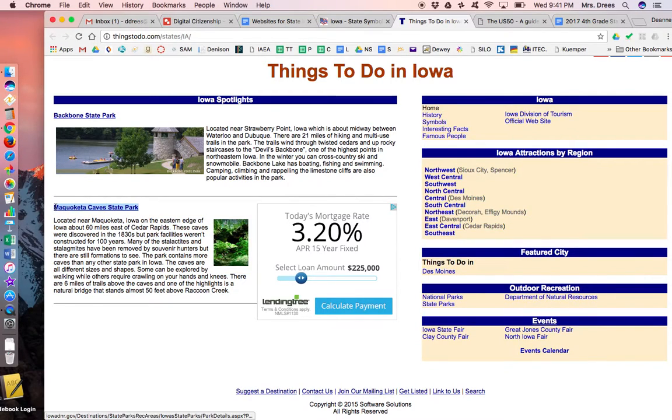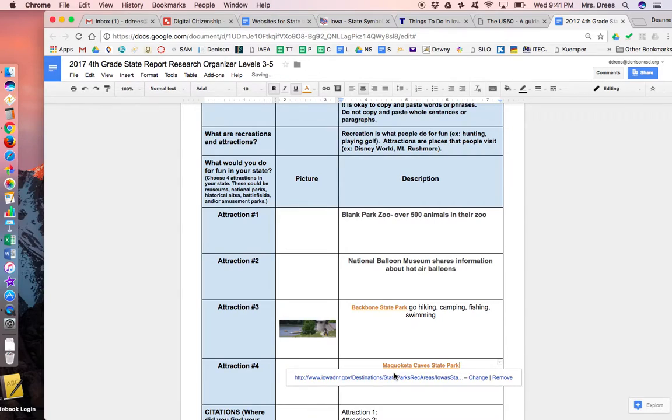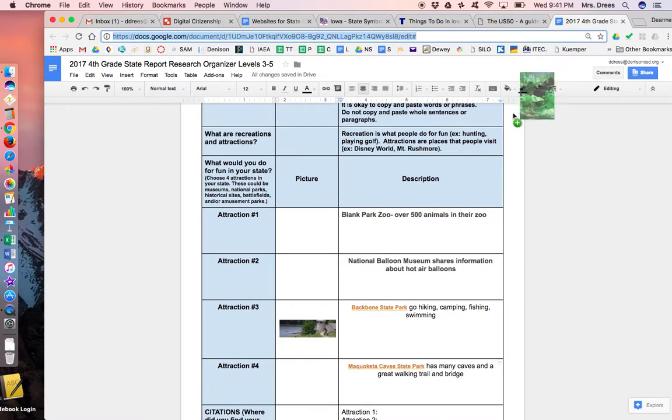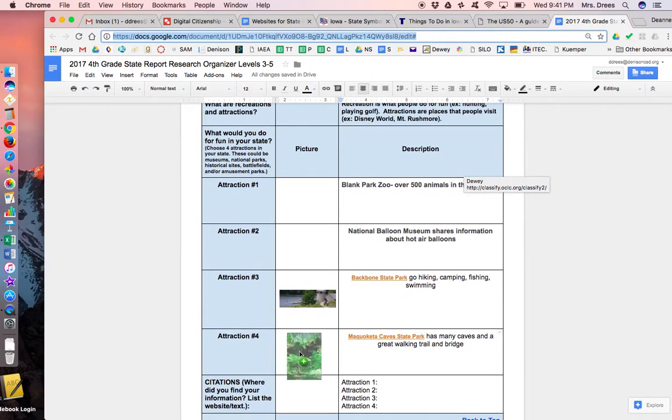All right, so I'm going to copy Maquoketa Cave State Park, and we'll paste that here. It has many caves and a great walking trail and bridge. All right, and here's our picture. Get it to the right box.